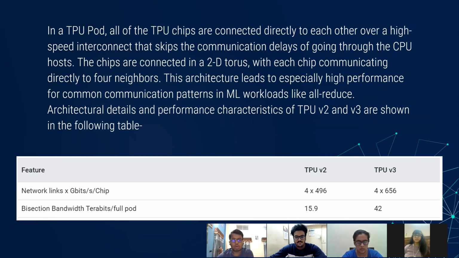In a TPU pod, all the TPU chips are connected directly to each other over a very high-speed interconnect that skips the communication delays of going through the CPU cores. The chips are connected in a 2D torus, with each chip communicating directly with 4 neighbors. This architecture leads to especially high performance for common communication patterns in ML workloads like all-reduce. Architecture details and performance characteristics of TPU version 2 and version 3 are shown in the table given below.